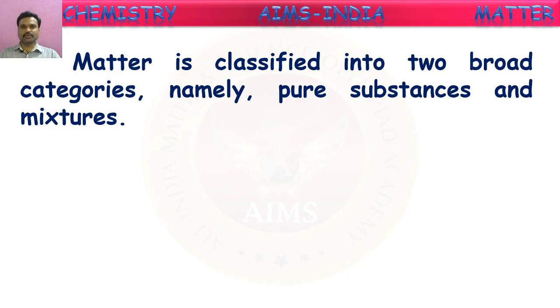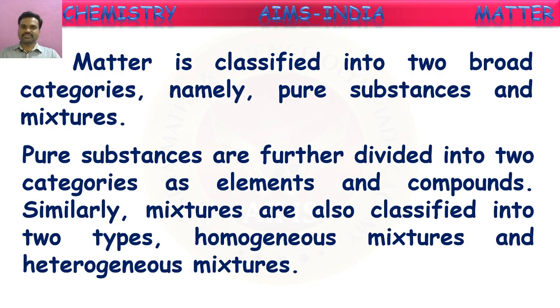Matter is classified into two broad categories, namely pure substances and mixtures. By coming to the chemical classification, matter is broadly classified into two types: pure substances and impure substances, or mixtures. Pure substances are further divided into two categories. They are elements and compounds. Similarly, mixtures or impure substances are also classified into two types. They are homogeneous mixtures and heterogeneous mixtures.